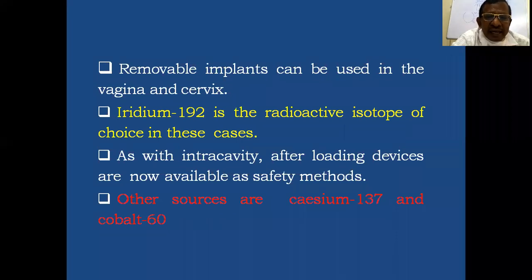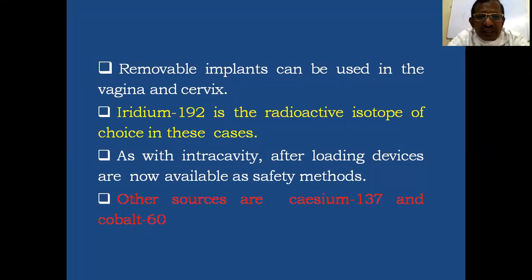As with intracavitary therapy, afterloading devices are now available as safety methods, to safeguard the health of the paramedical staff working in the radiotherapy department. More specifically, remote afterloading devices are used, and it is monitored by television at a distance by the responsible paramedic, so that there is least effect on the health of the paramedics due to these remote afterloading techniques.